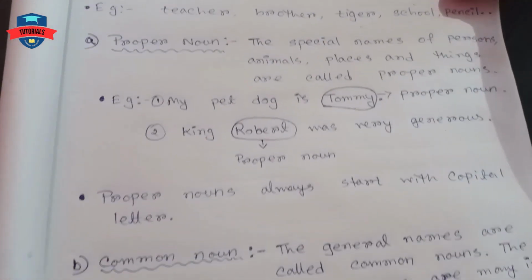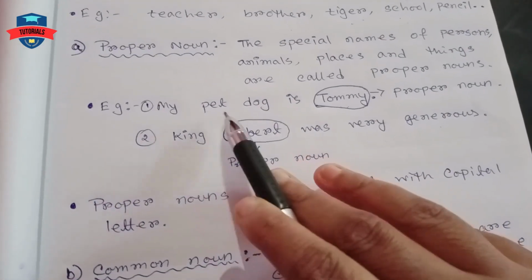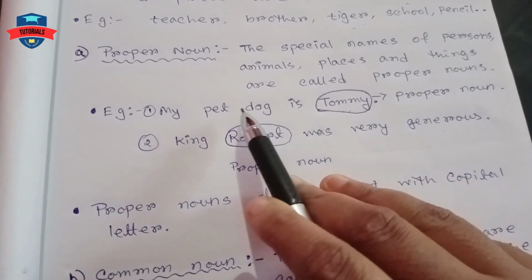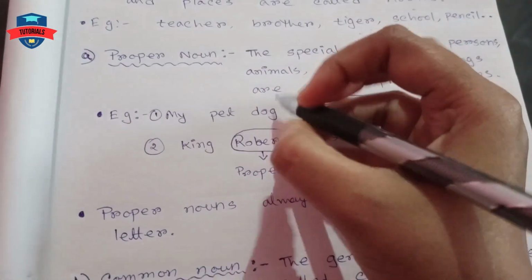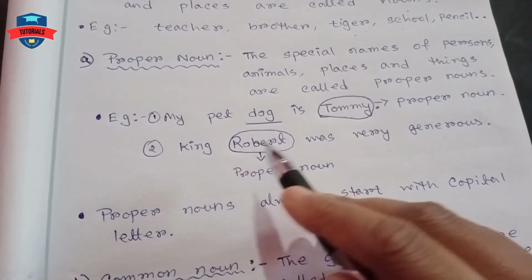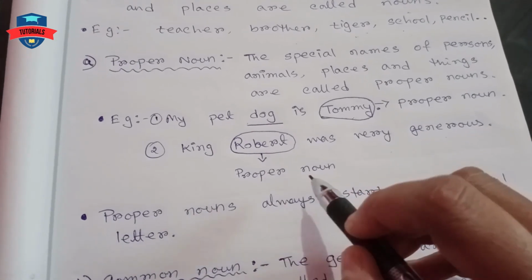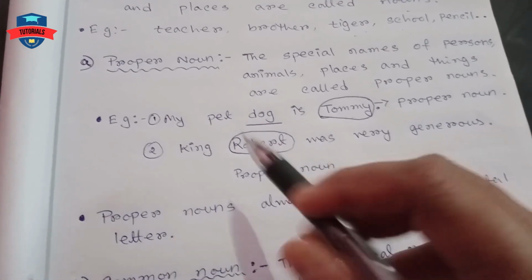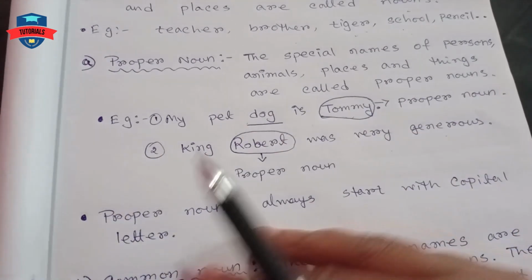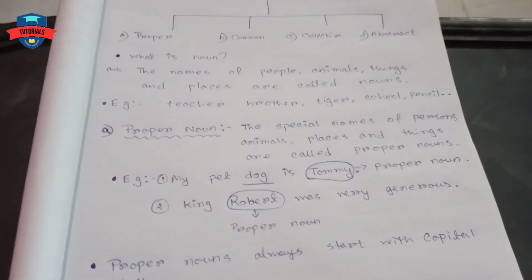Now let's go back to the example of proper noun. My pet dog is Tommy. Here Tommy is the proper noun, but dog is the common noun. King Robert was very generous. Now Robert is the proper noun, but here king is common noun. So only proper and common noun I have discussed today.